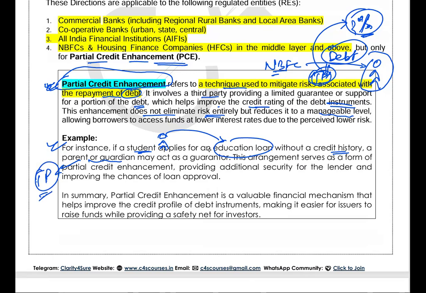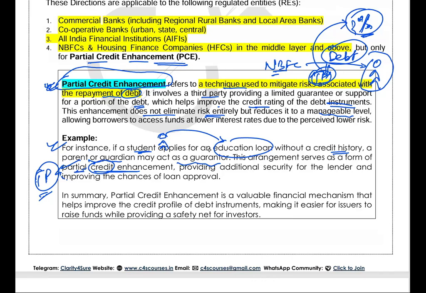They come and act as a guarantor to that student, that if he won't be able to pay this much amount of education loan, then I am guaranteeing 50%, 60%, that I will repay the loan amount to you. All right. This arrangement serves as a form of partial credit enhancement. Means partially the credit is being protected. Partially, not fully, partially. Okay.